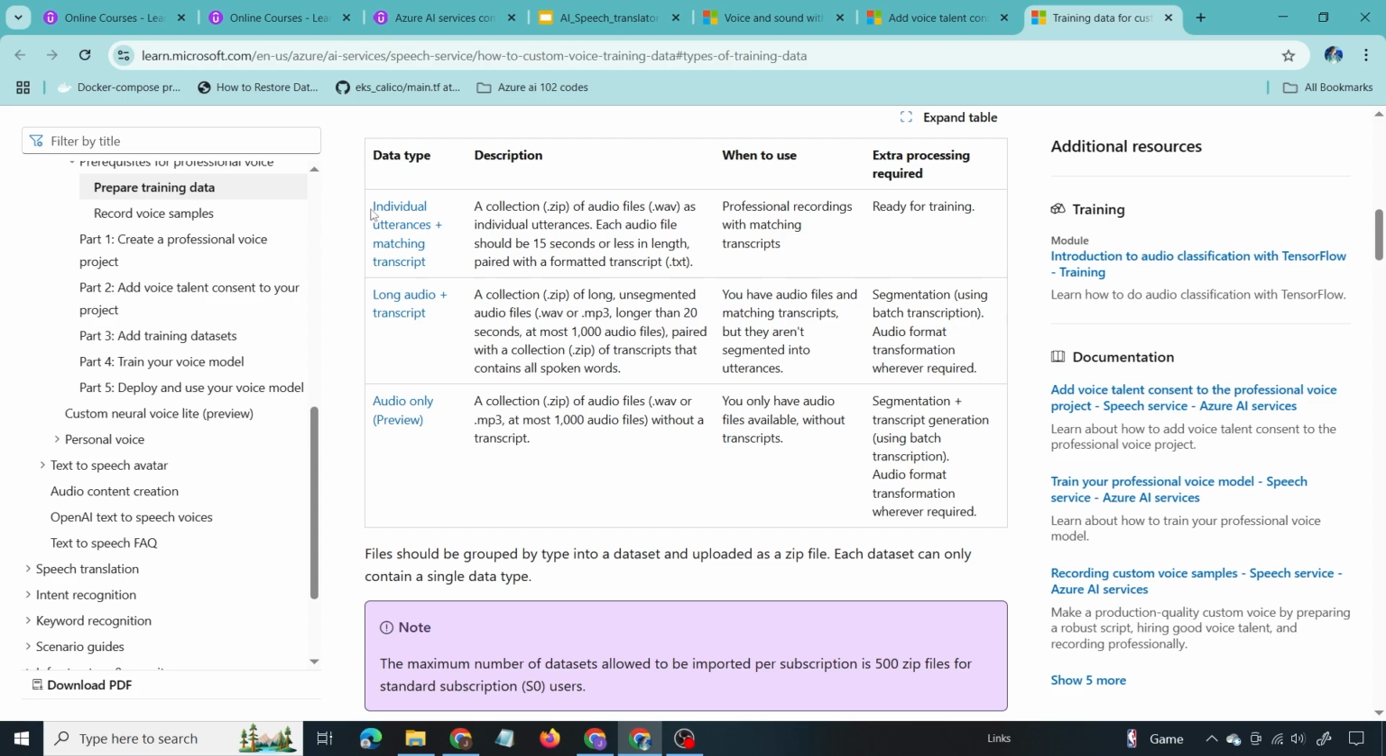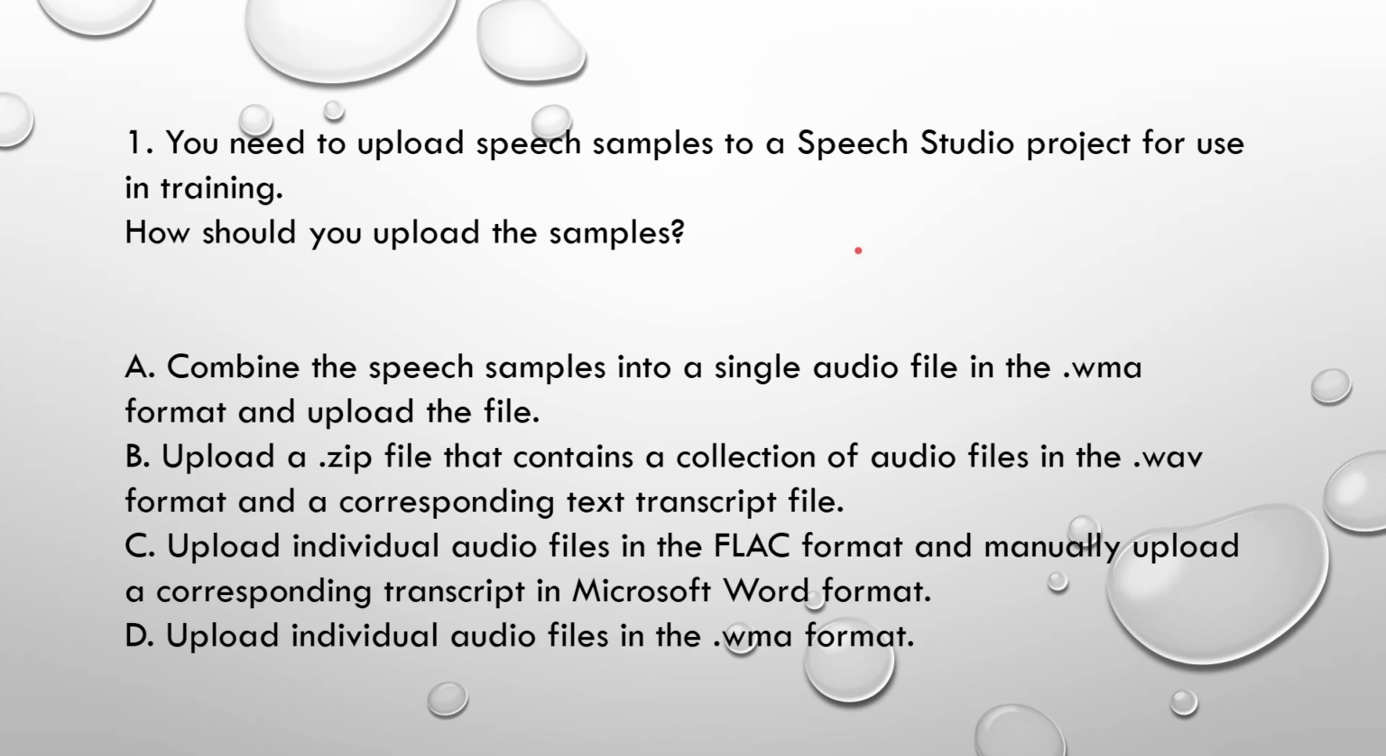Now let us get back into the documentation. Now let us go through the options. Combine the speech samples into a single audio file in the WMA format and upload the file.